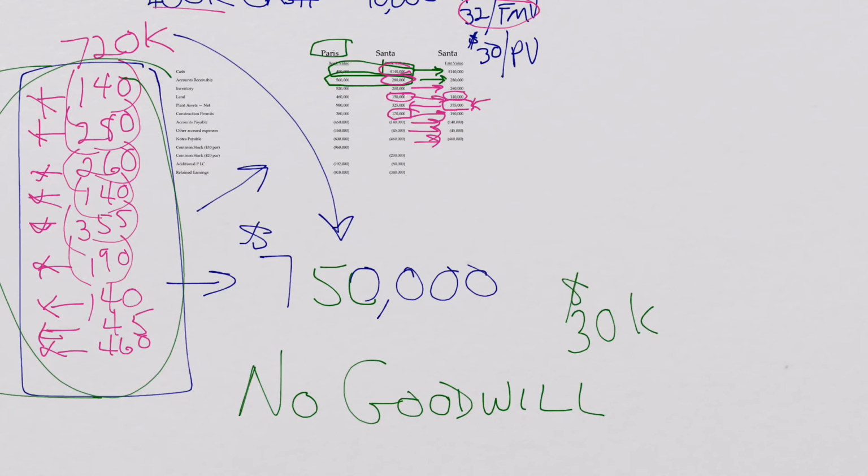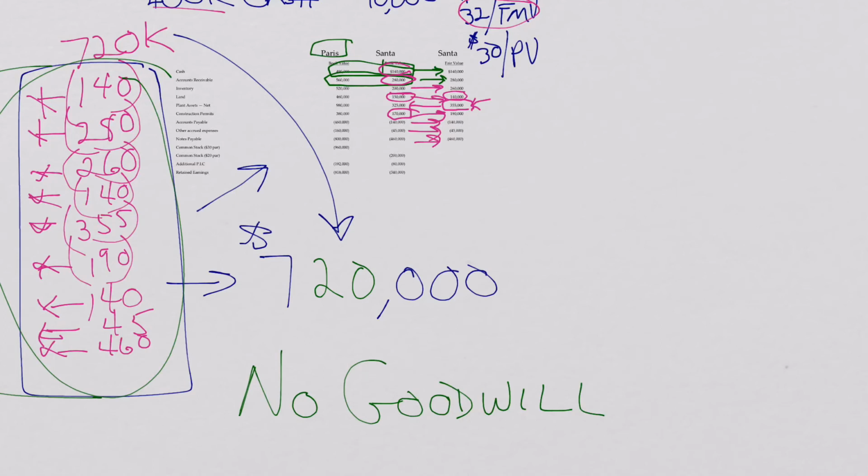That's the only way we can explain why we pay more than the net identified assets at their fair values minus the liabilities that we assumed at their fair values. So now you get maybe a better idea or a different glimpse of what goodwill is all about and why the residual method that we've been doing in class works.